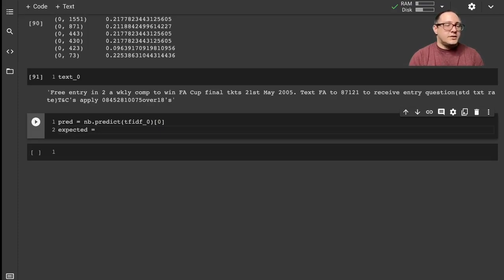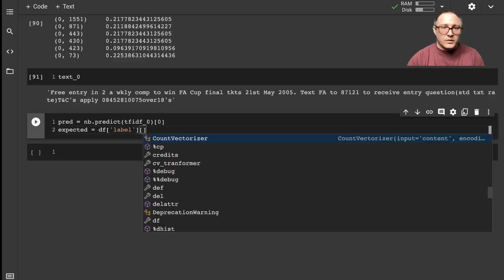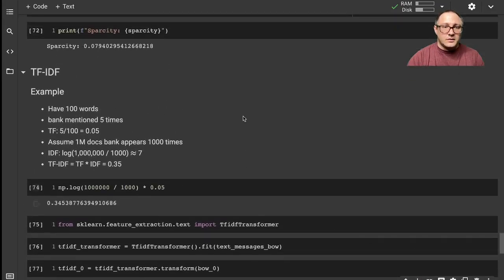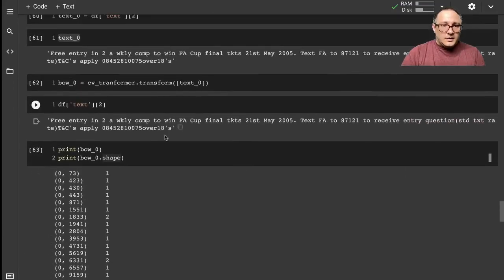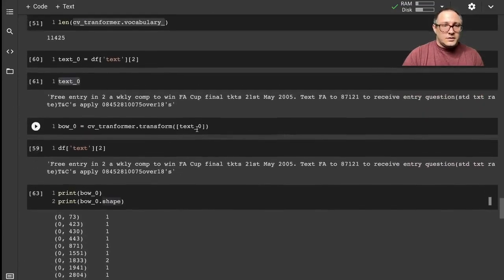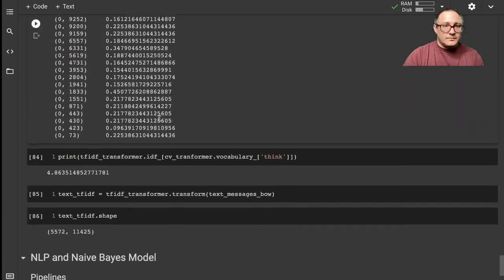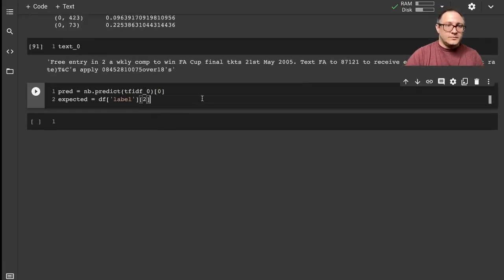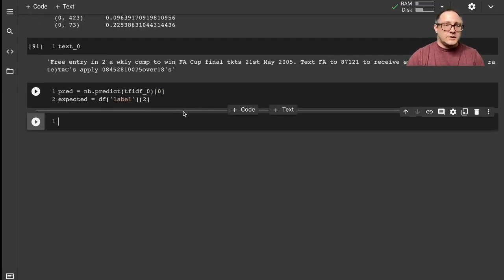And let's also have our expected be label of, and what did I actually pull from the label? It says 0, but I don't remember if that was 0 or not. Of 2. So let's go on and make a little bit of a printout here.